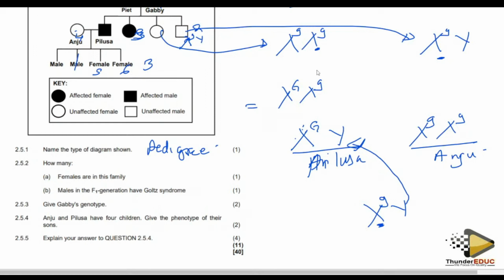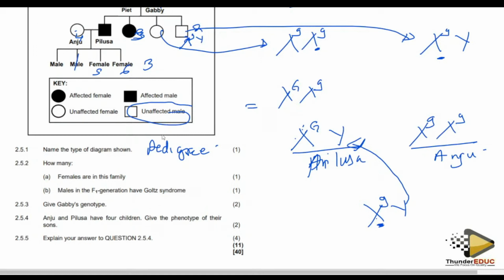Because the father is always giving the Y chromosome, so this came from the mother. And since it is recessive, the person is unaffected. So the answer is going to be unaffected males, or these guys without the syndrome.